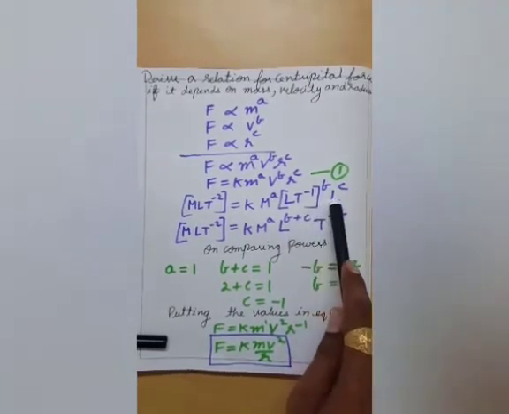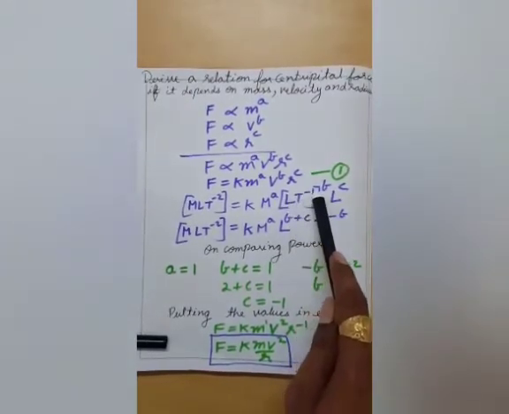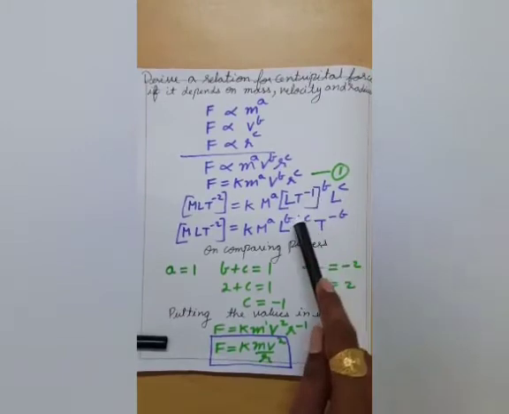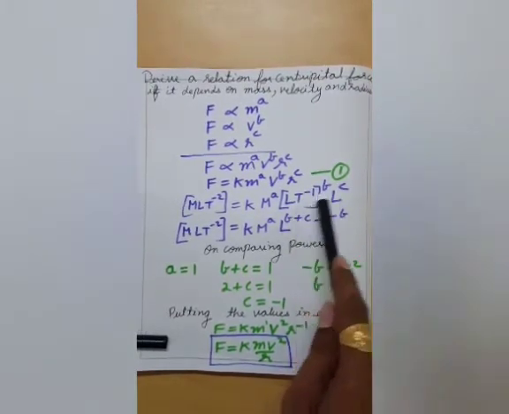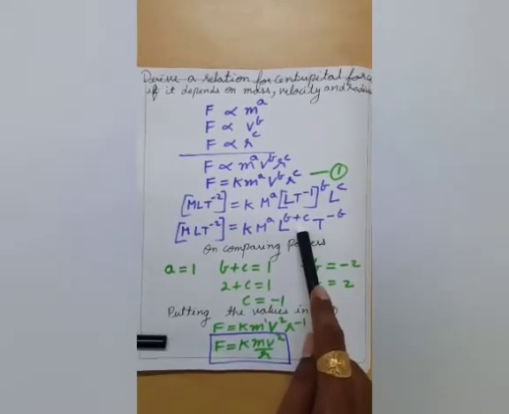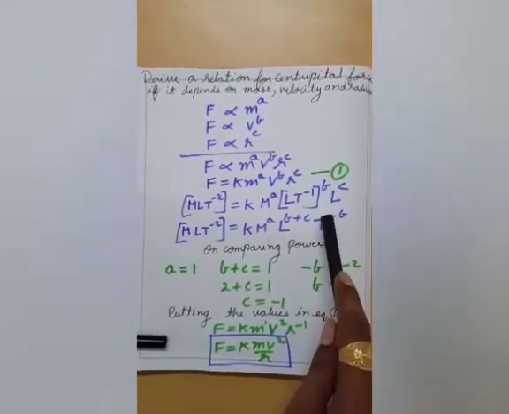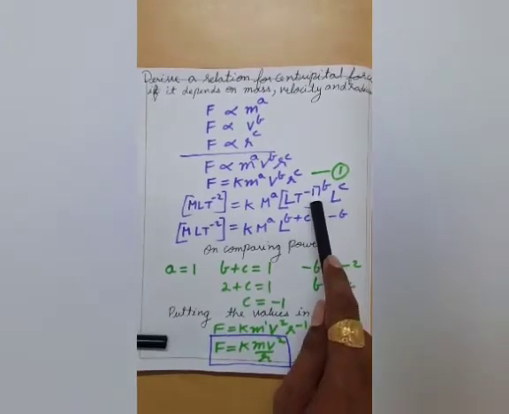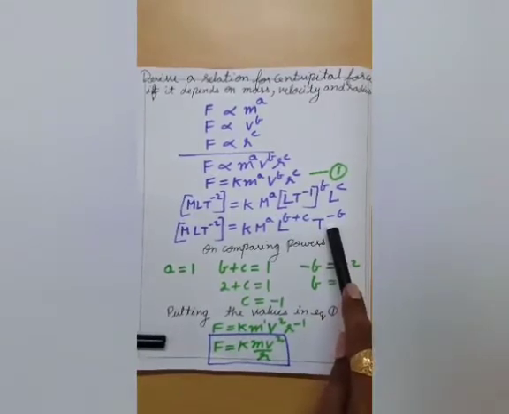Here already L has got a power which is C, and again one more L we are getting whose power is B. So the power for L would become B plus C. Base same है, power add होंगी B plus C. For time it would be T to the power minus B, as I can see over here very clearly that this B would multiply over here and this would become T to the power minus B.